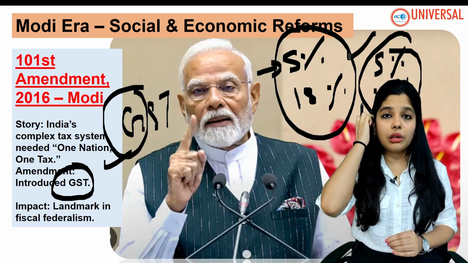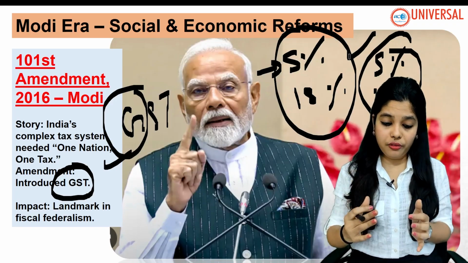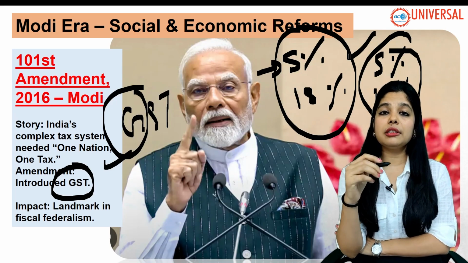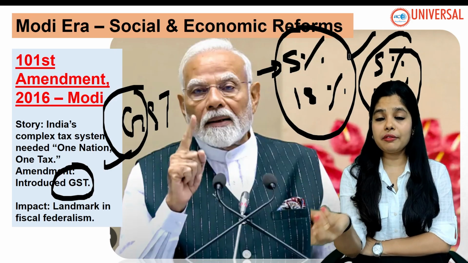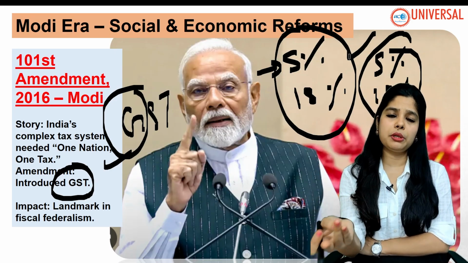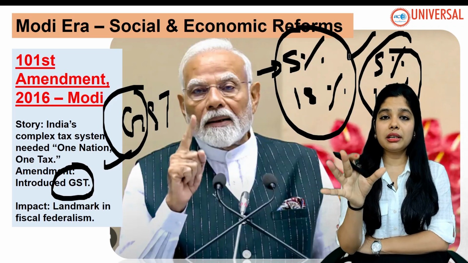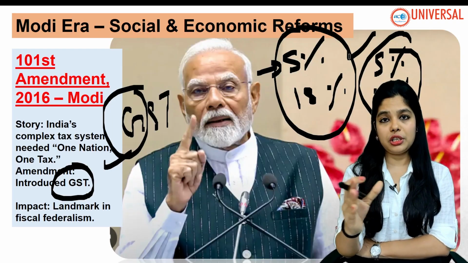It came in 2016, and now we have seen that our government has brought a reduction in the number of slabs. Earlier we had slabs of 5%, 3%, 12%, 18%, 28%. But now they are cutting down the majority to 5% and 18% GST slabs.